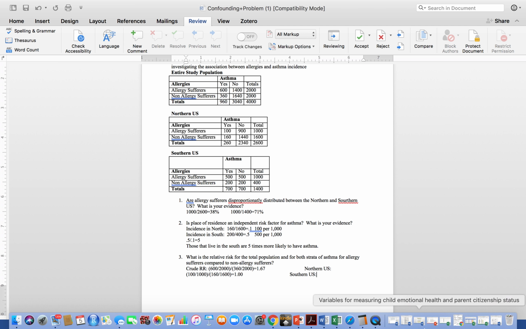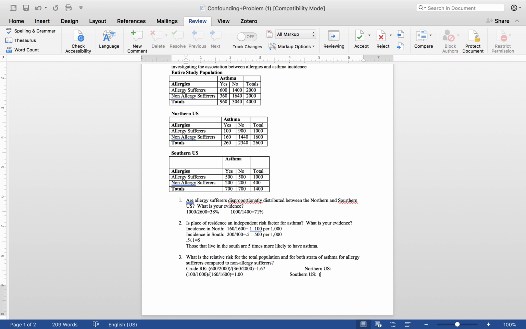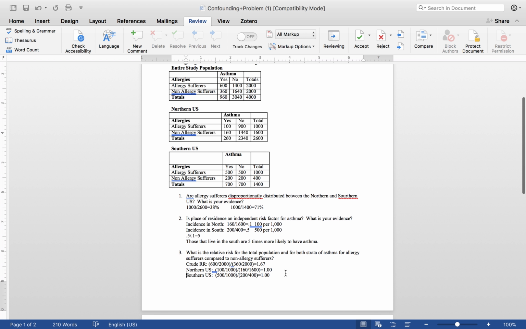And if we do the same thing for the south, we get 500 divided by 1,000, and then 200 divided by 400, and that will give us a relative risk of 1 as well. And so let's kind of bring these down. Now it looks a little bit better.